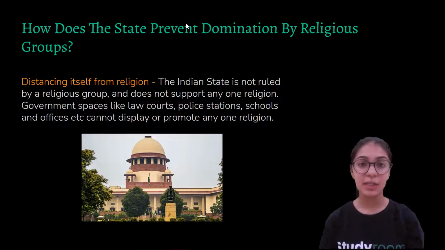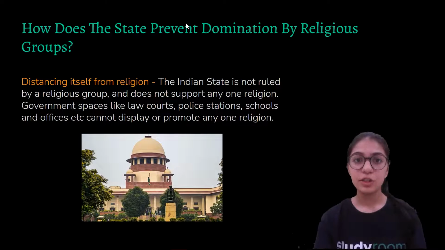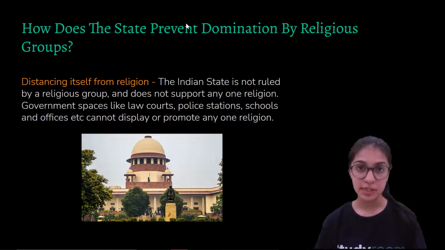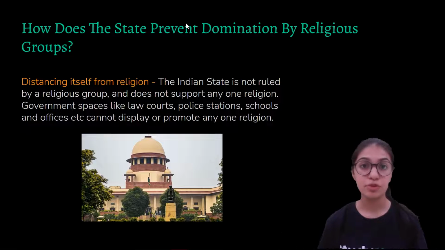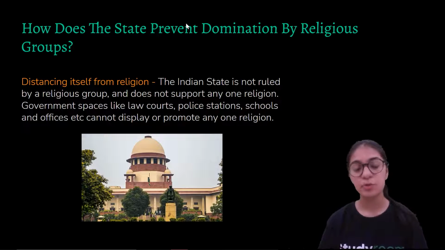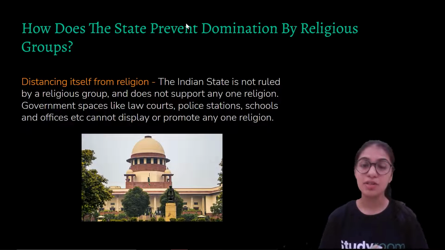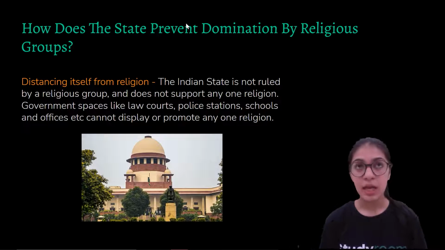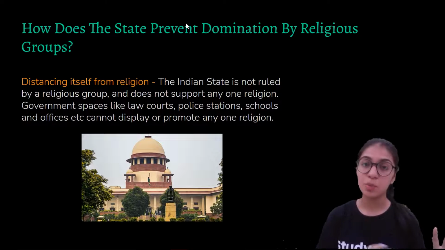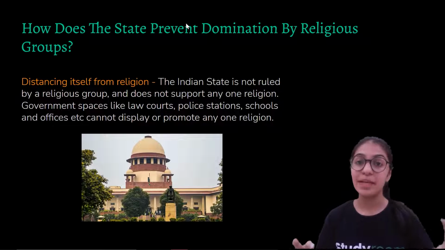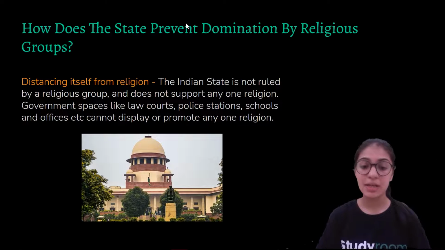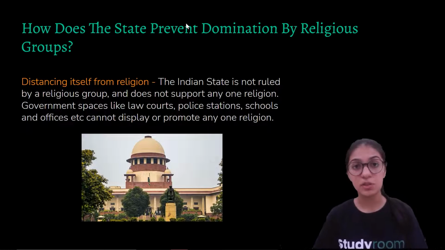So let's understand through a very simple example. You might have noticed that in any government space, like government schools or government colleges, police stations, Supreme Courts or High Courts, there is no one particular religion that is promoted or displayed. There is no symbol of one particular religion displayed in any of the government spaces. This basically depicts that the state does not support any one particular religion.